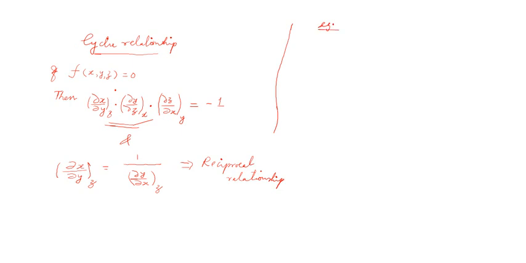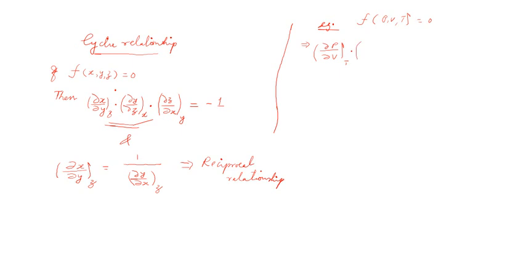Let us take an example from physics or thermodynamics itself. Let me take it in terms of P, V, T, that is the easiest one. We have f of P, V, T equal to 0. Would you be able to write this cyclic relationship the same way? So I can write dou P with respect to dou V, keeping the third one, which is T, as constant, multiplied by, so you do it cyclically.